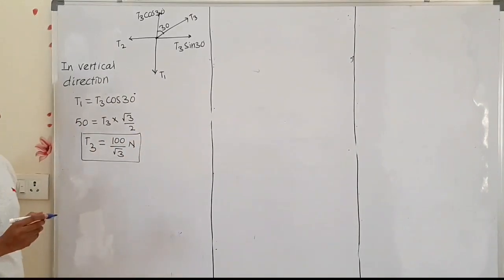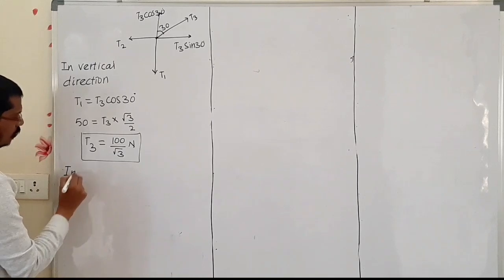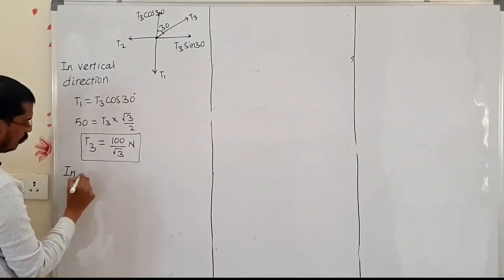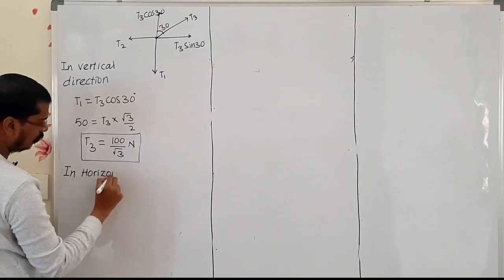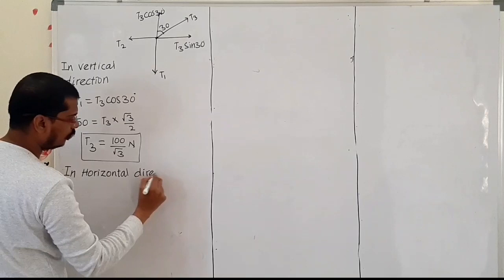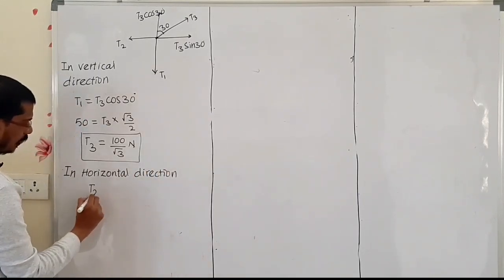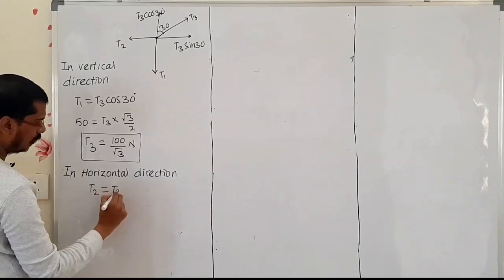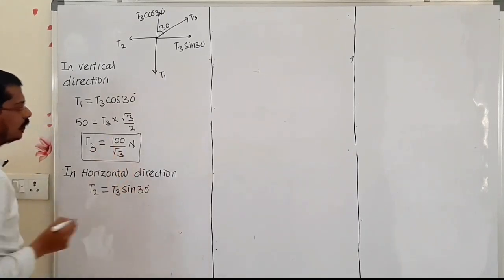Similarly we have to find the T2 value. Now if you want to find the T2 value, what can we write? We have to find it in the horizontal direction. In the horizontal direction we can write T2 is equal to T3 sin 30 degree.